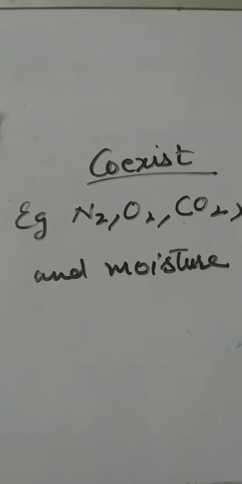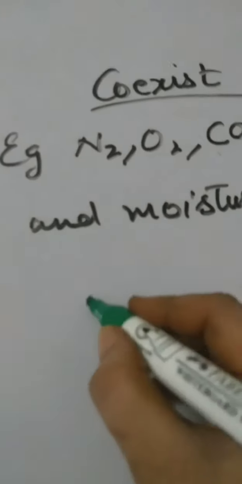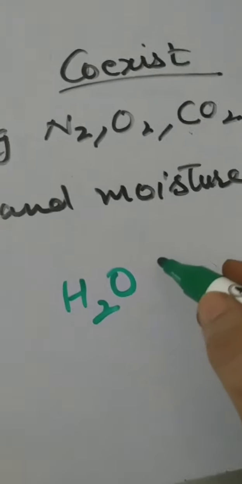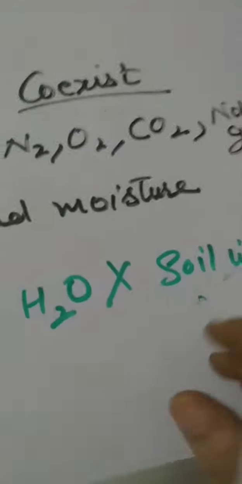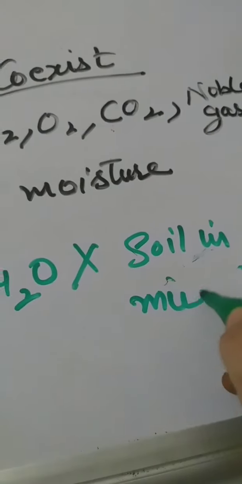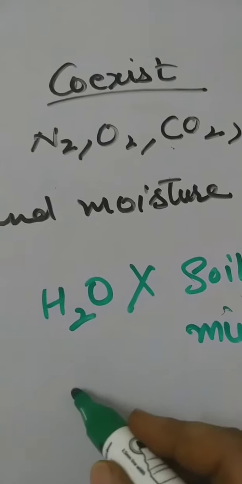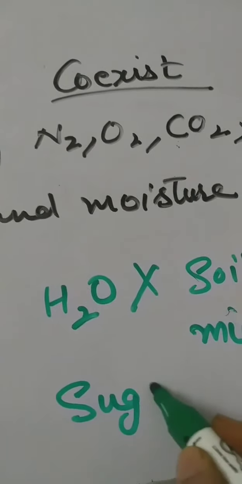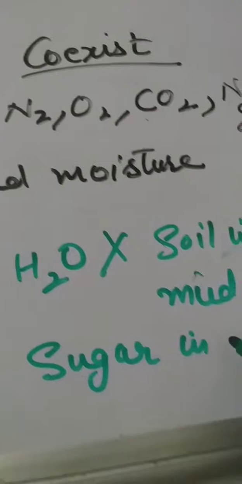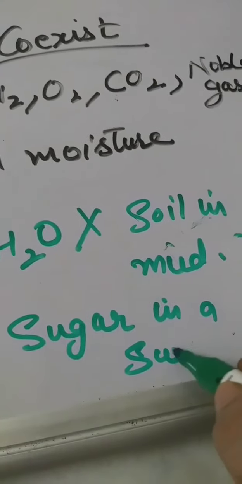Similarly, water does not react with soil in mud or with sugar in sweet milk.